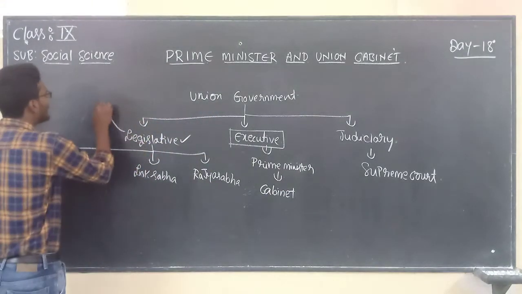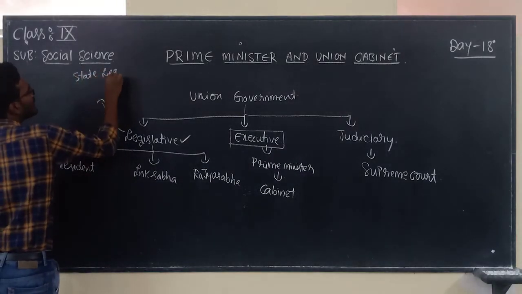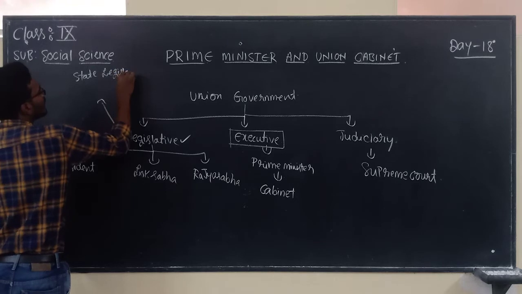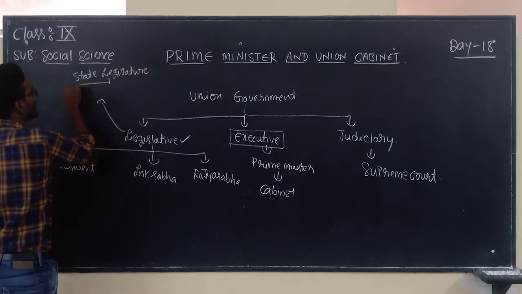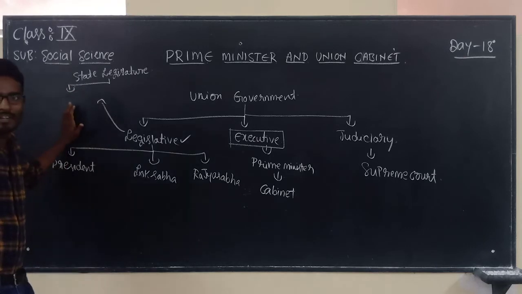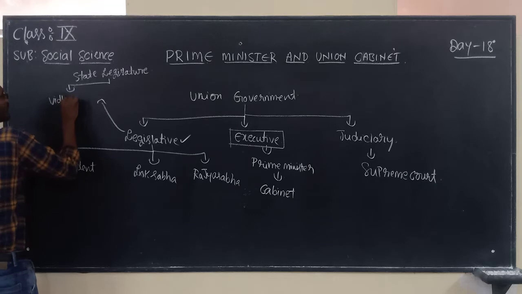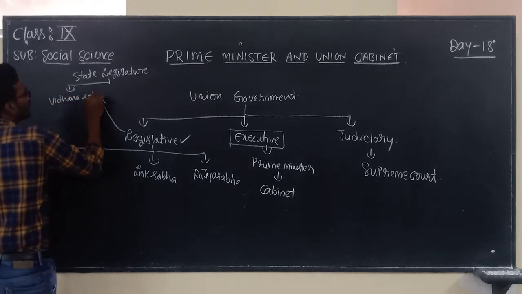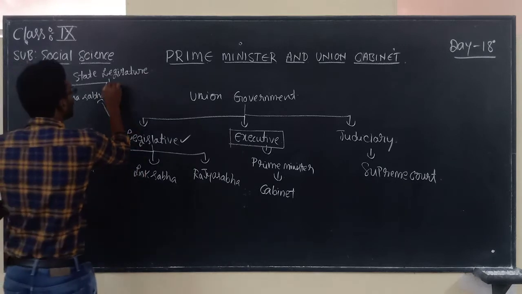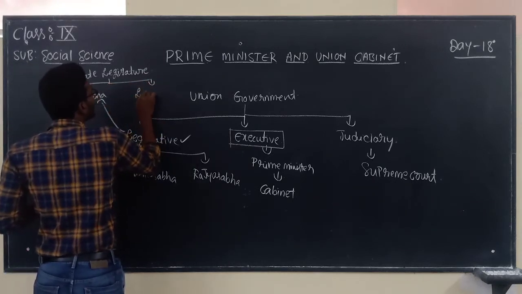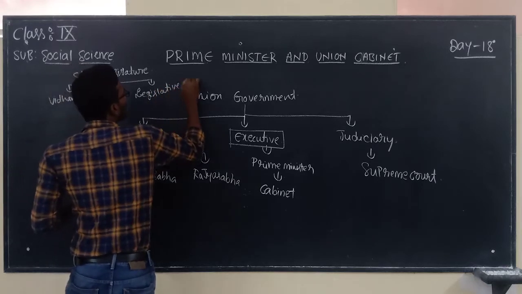So in the same manner, this legislature, this is Union legislature. If it is a state legislature, it will be comprised with, if the state will be having 2 houses, means here we can say that Vidhan Sabha, and the second one will be Legislative Council.